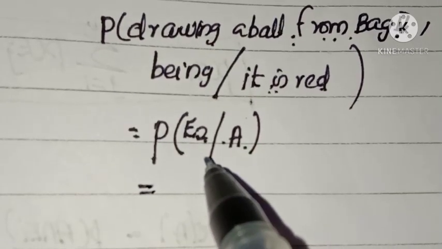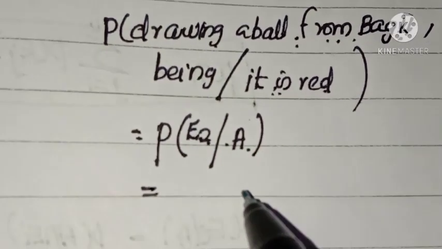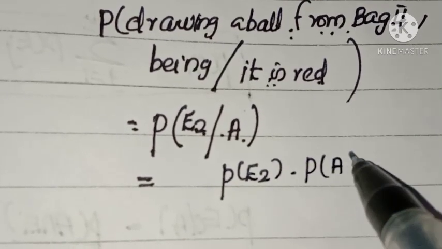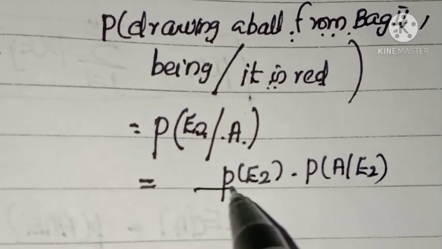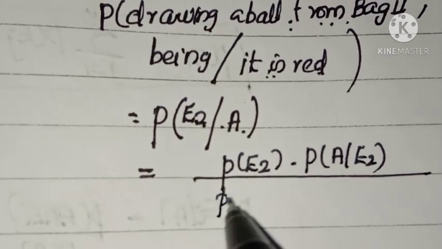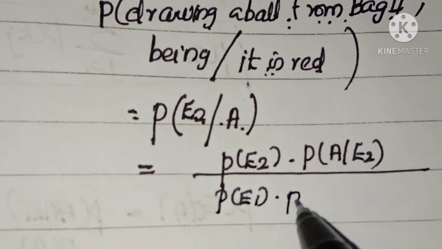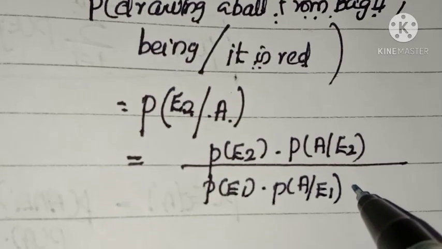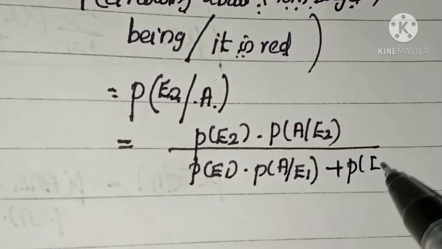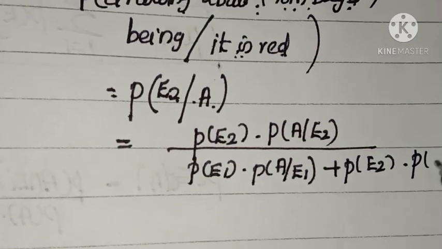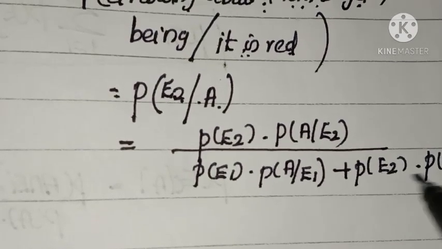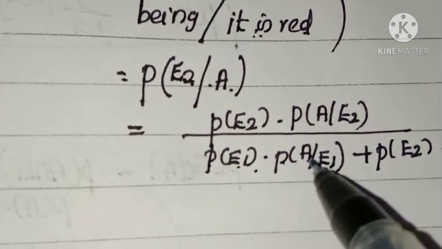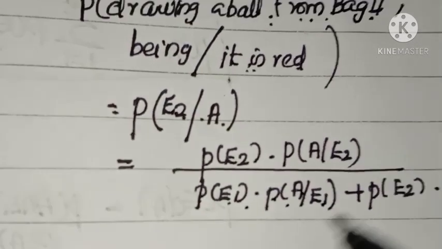So by Bayes theorem, P of E2 given A can be written as P of E2 into P of A given E2, divided by P of E1 into P of A given E1 plus P of E2 into P of A given E2. That is sigma P of Ej, P of A given Ej, j varying from 1 to 2, 2 terms.